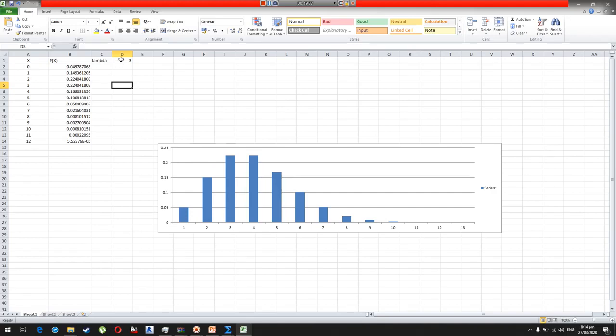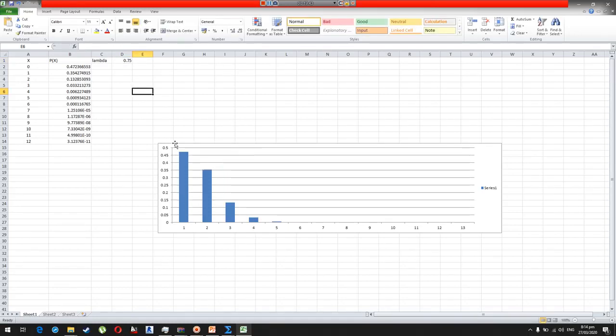And as I said, if we have 0.75, most of the data is falling somewhere in this region. So the lambda value, the mean value of the Poisson distribution, is actually representing its shape. Its shape varies with different values of lambda.